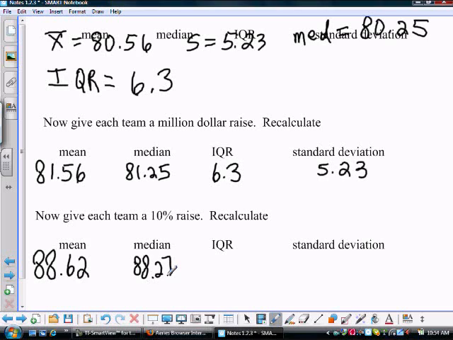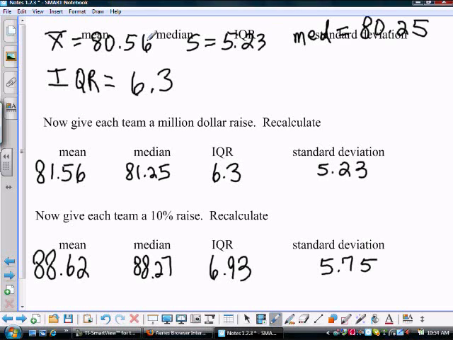88.27. Now, does your IQR change this time? We've multiplied by a number bigger than 1, so 6.93. Your numbers are more spread out than they were before. And your new standard deviation? 5.75. From our original data to this 10% data, should be a 10% increase of every single number.